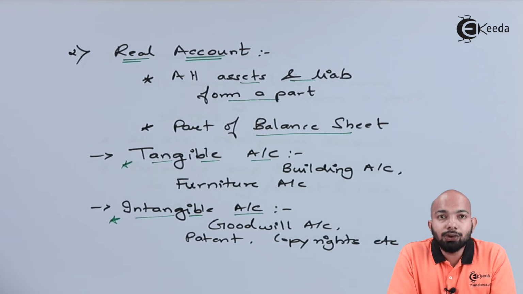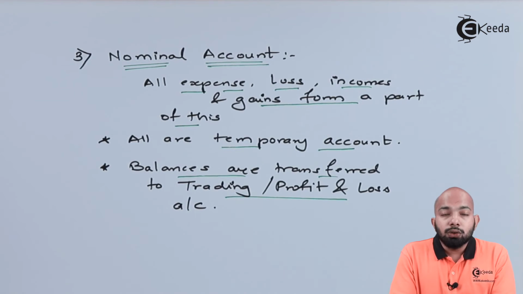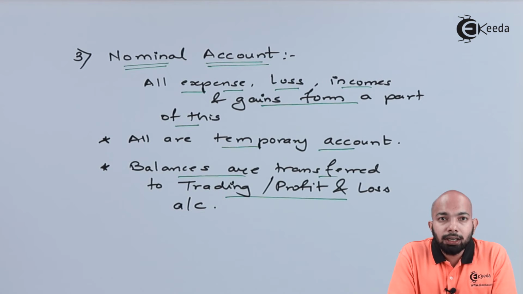Now the last kind of account that we have when we discuss the golden rules is nominal account. The easiest account when we talk about any kind of classification of accounts, or when we talk about golden rules. Let's understand that account now. So the last account that we have is nominal account. This is very simple. Debit all expenses and losses, credit all incomes and gains. This is the rule that you have to follow. Repeating that once again: debit all expenses and losses, credit all incomes and gains.